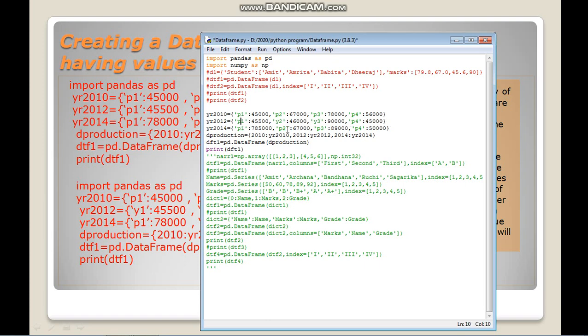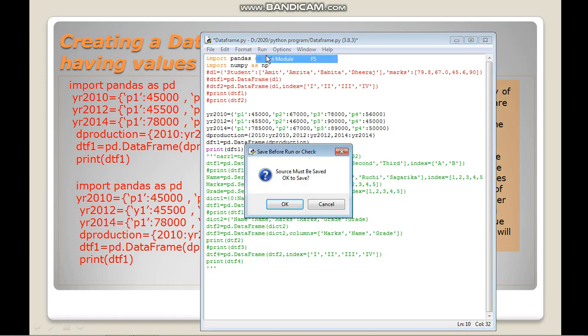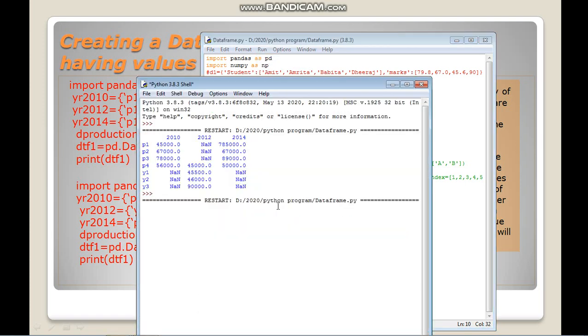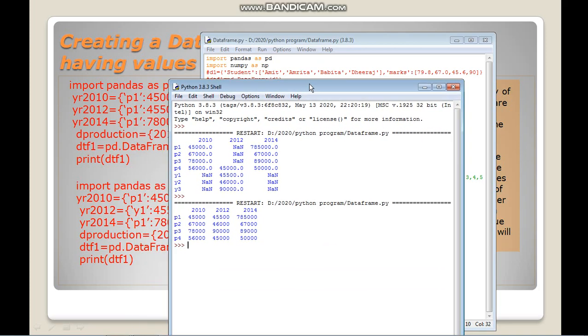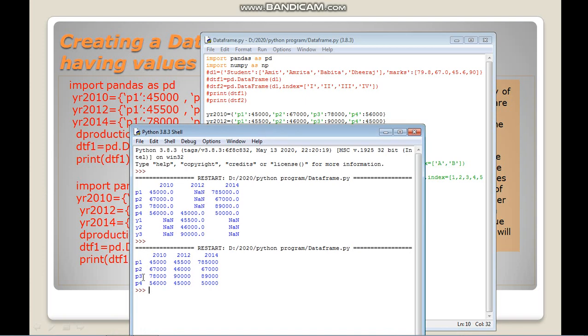So what we have done is that the first one here. Okay, before this, I want to show you. It is P1, P2, and all the key values are the same. So what will the value be here? The key values of all the inner dictionaries will be taken as the index, the row index, and the key values of the outer dictionary will be taken as the column index. Okay, so these are the values for each and every key. P1, these are the values for different keys here.